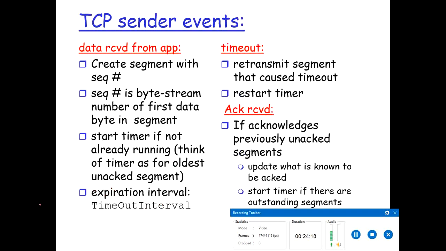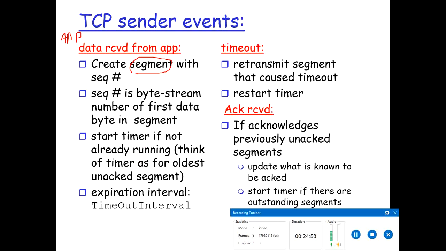So what are the TCP sender events? Data is received from the application, because on top of the transport layer we have the application layer. After receiving the data, TCP creates a segment. When TCP is used, we call it a segment. When UDP is used, we call it a user datagram. So a segment is created with the sequence number. Sequence number is the byte stream number of the first byte in the segment.